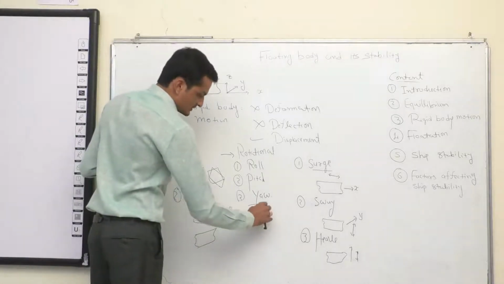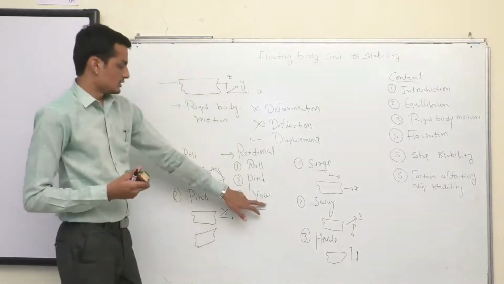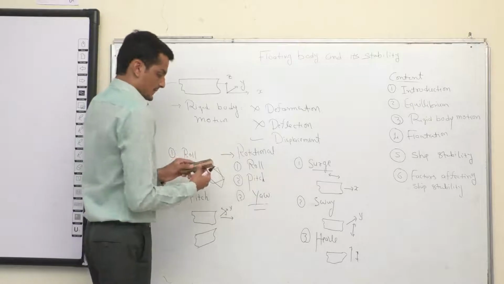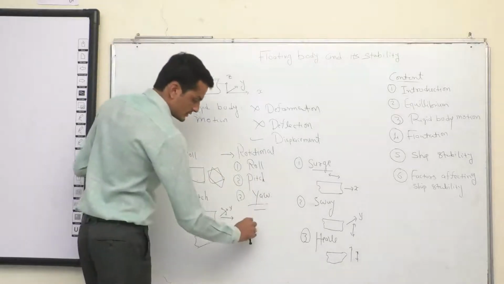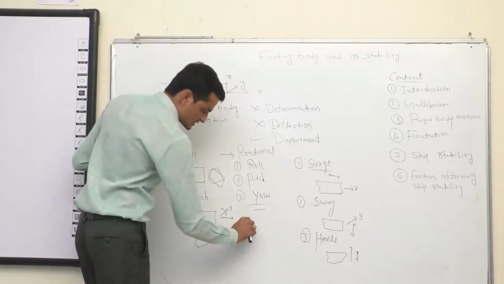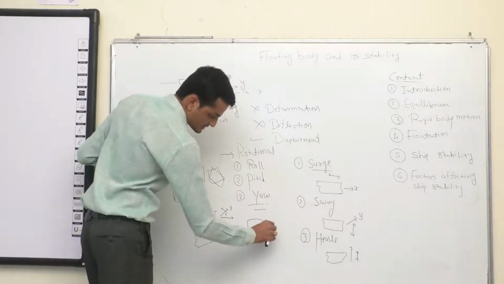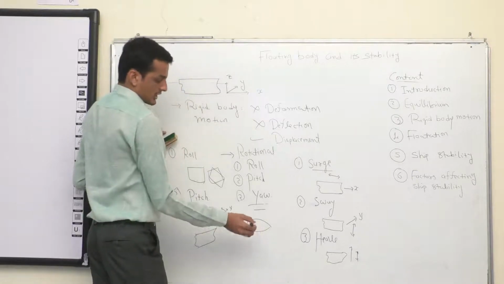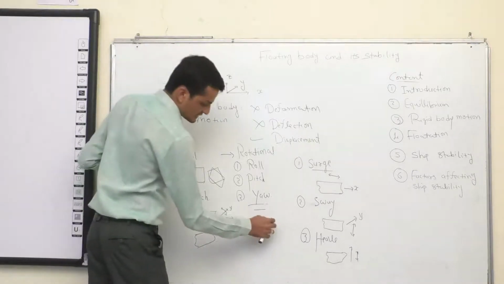And the third one, which is called yaw. Yaw is a ship's rotational motion about the z-axis. So this is your z-axis. If I look at the plan view, the ship looks like this. Depending on the ship type, this is your normal to the board. In plan view, this is your z-axis. So the ship will oscillate like this.